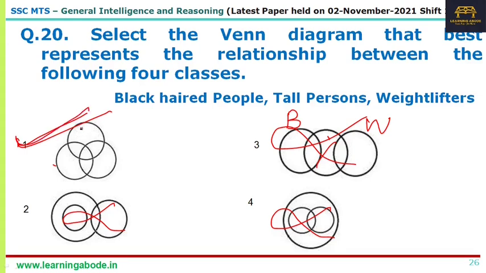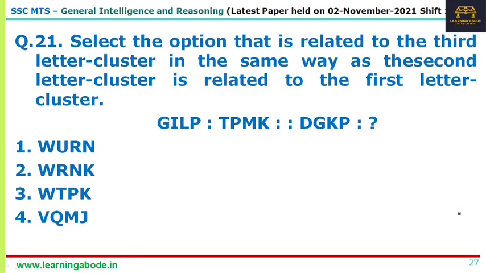Okay, question number 20. It is an analogy based question, but based on coding, or you can say based on the alphabet positions. If GILP is coded as TPMK, then DGKB will be coded as what? So let's look at the alphabet positions. G is 7, T is 20. Now that rings a connection. I is 9, P is 16, L is 12, M is 13, and P is 16, K is 11.